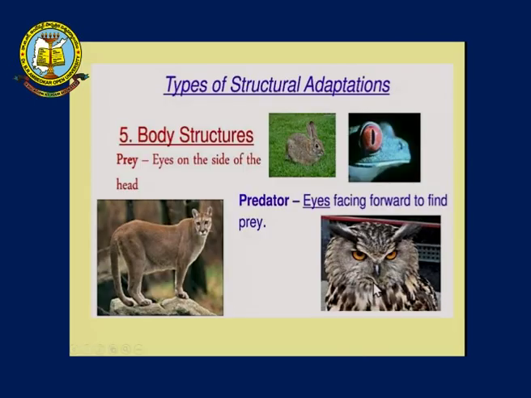eating them. Another type of example in structural adaptation is body structures. When you are talking about body structure, in all the prey, the eyes are on either side of the head, so that they can see both the left and the right side of the surroundings, and be aware of what is approaching them. Whereas in predators, the eyes are always facing forward toward the prey. So if you look, this is a wild cat and an owl, they have forward-facing eyes which can lock on the prey so that they can catch them.